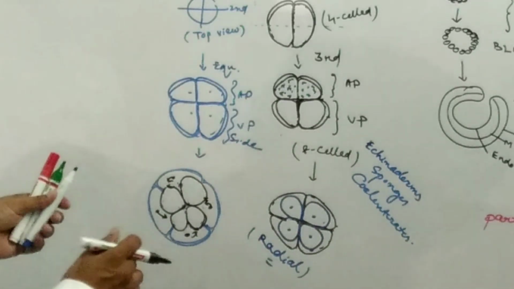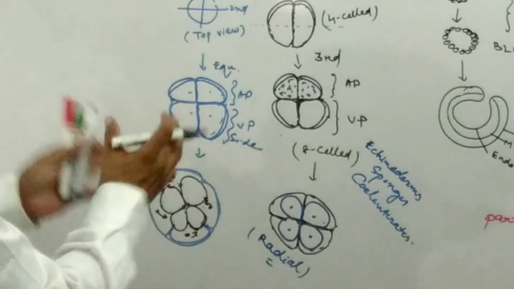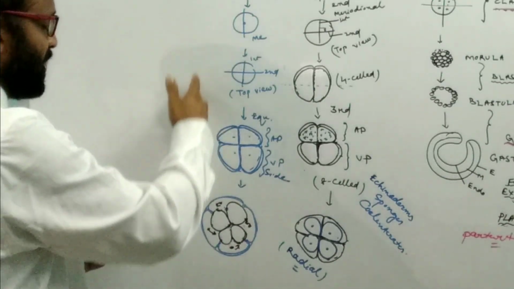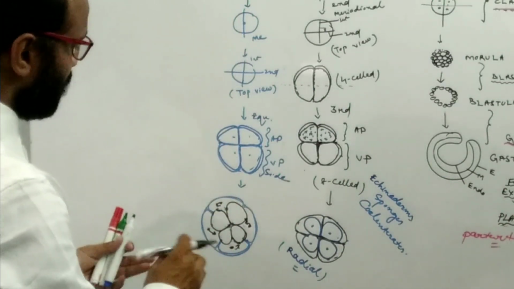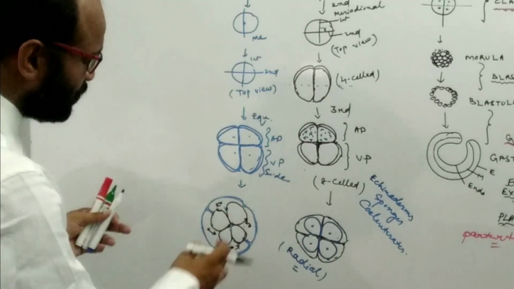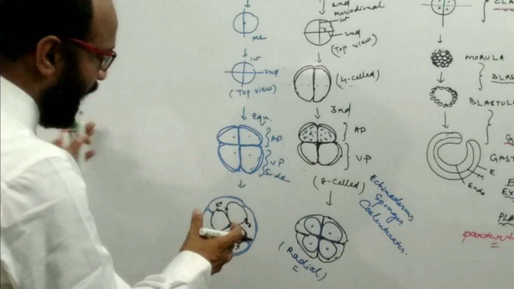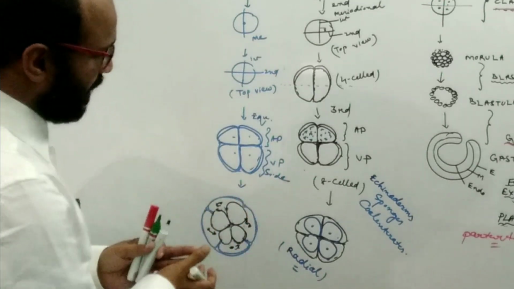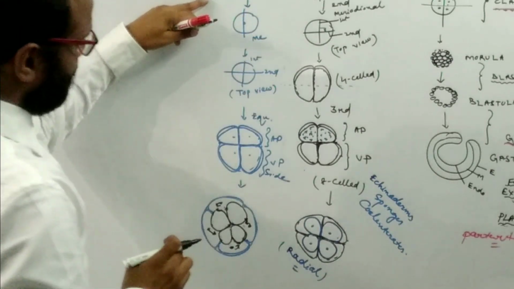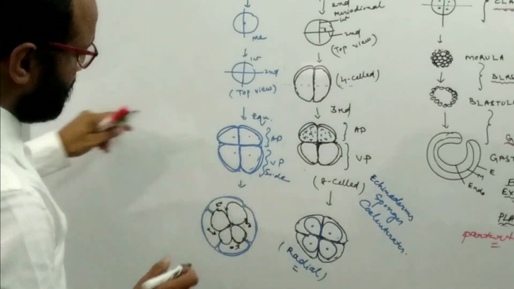It actually happened because of the oblique formation of spindle fibers at the time of the first, second and third cleavage planes. Because of the oblique spindle fibers, this type of spiral arrangement of blastomeres is there. That's why it is known as the spiral cleavage. This is known as the spiral cleavage.